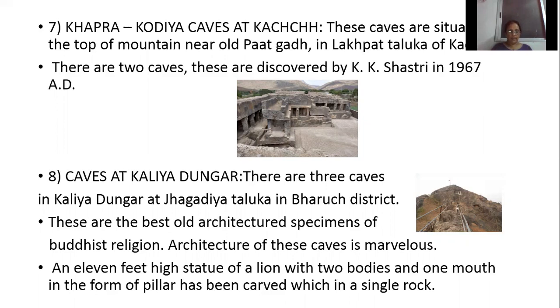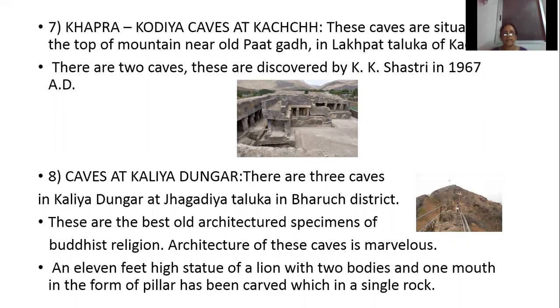Then Talaja caves, the third one. The mountain of Talaja cave is situated near the mouth of the Shatranji river in Bhavnagar, and it is the famous pilgrimage of Talashgiri. These caves have been carved from stone with huge gates. What are the best examples of architecture? The Ebel Mandap and Chaitya Graha are the best examples from an architecture and protection point of view.